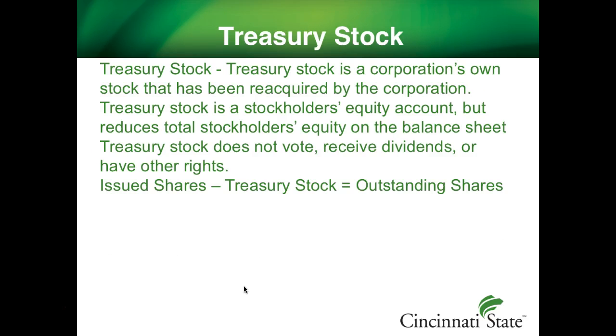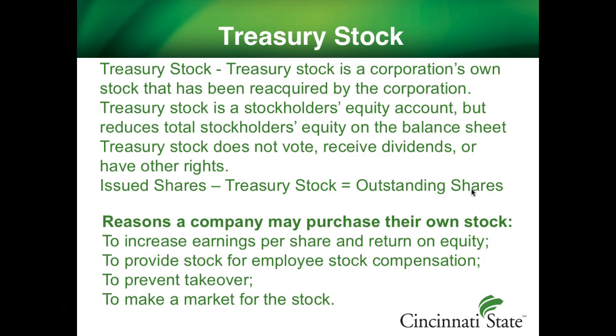When the company goes on the market and repurchases its own stock, it's called treasury stock. Treasury stock is a stockholder's equity account but reduces total stockholder's equity. Treasury stock does not vote, receive dividends, or have other rights. When a company has treasury stock, the number of shares that are available on the market are affected. These shares are called outstanding shares. Out of all issued shares, since treasury stock does not receive dividends, only the outstanding shares will receive dividends. The outstanding number of shares becomes important when calculating dividends per share.